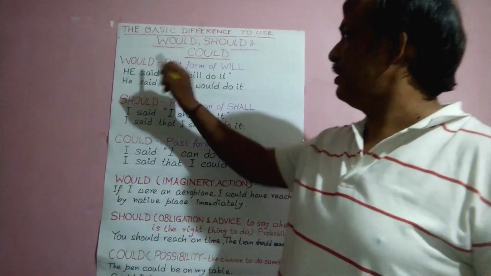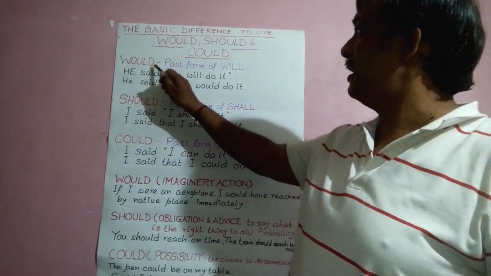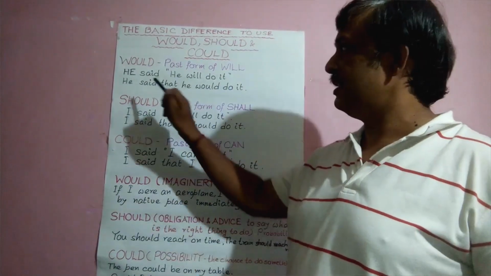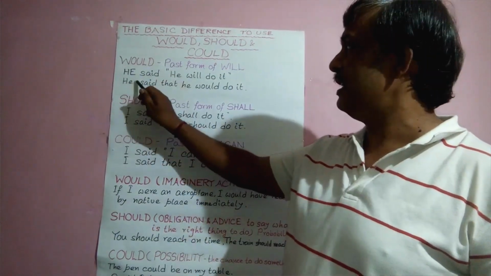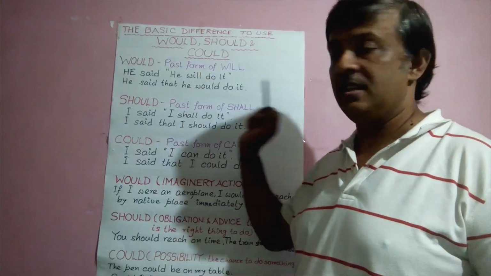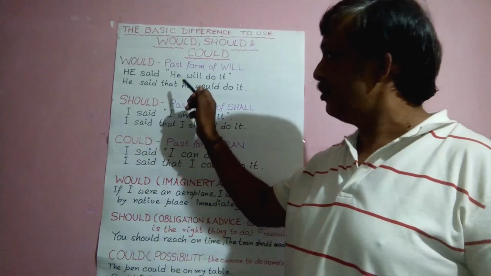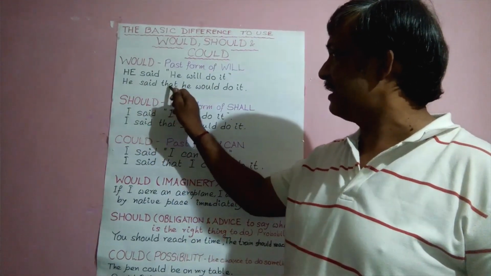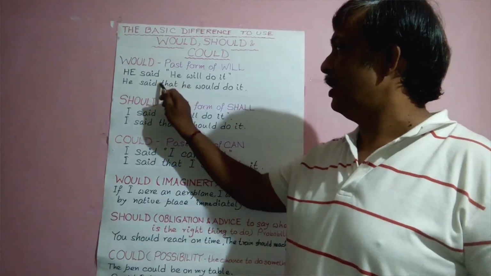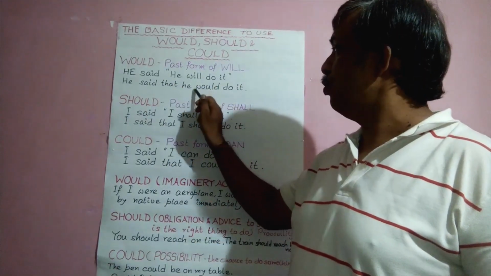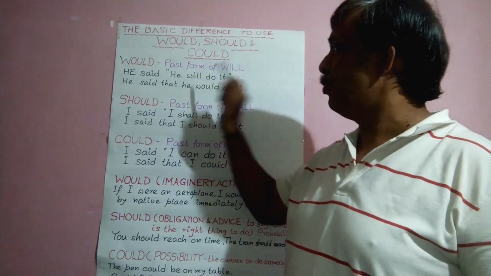Now see, would. What is would? Where do we use would? That is the past form of will. See this sentence, direct speech: He said he will do it. Now in indirect sentence: He said that he would do it. Here that is added and would is replacing will.